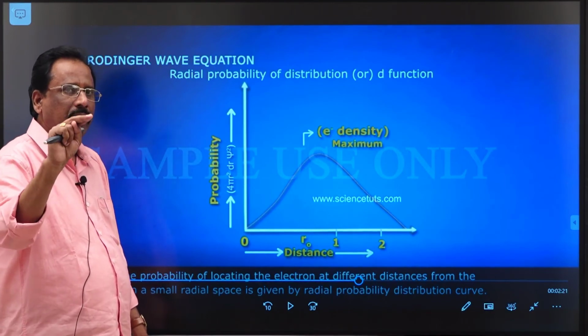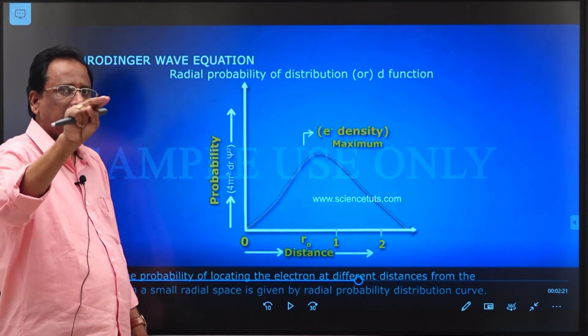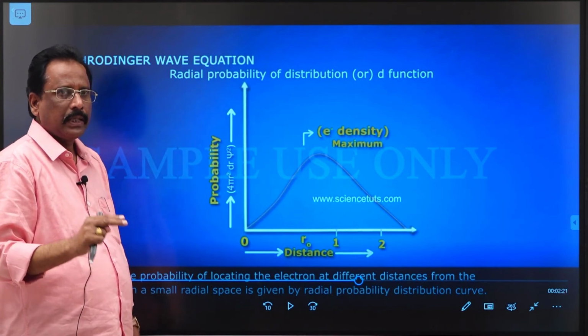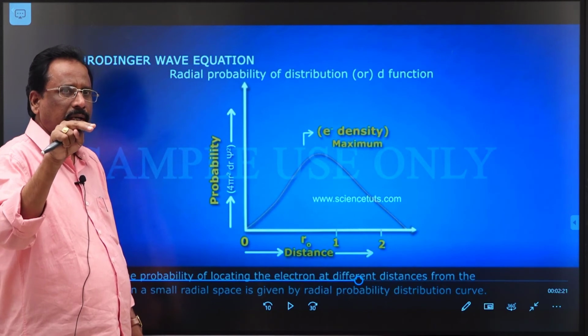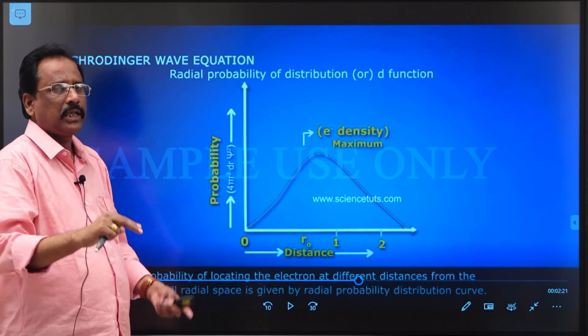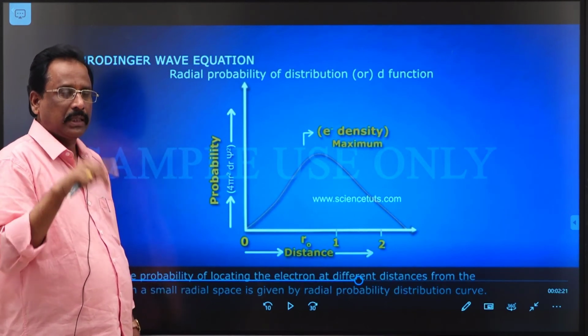If the psi square value is more, that is nothing but an orbital. If the psi square value is very less, meaning the probability of finding the electron is minimum, that is called a node. Remember this.